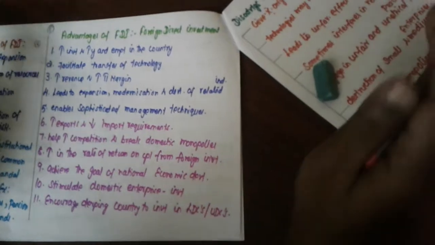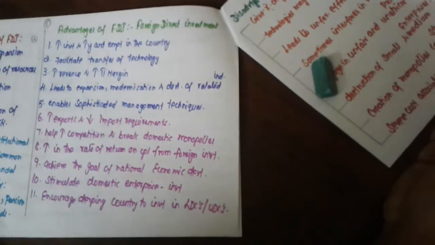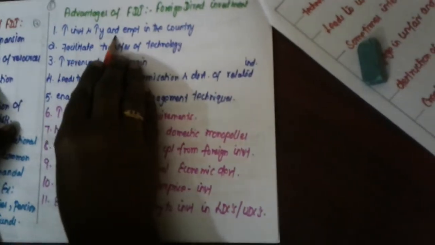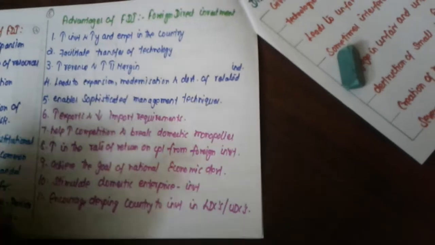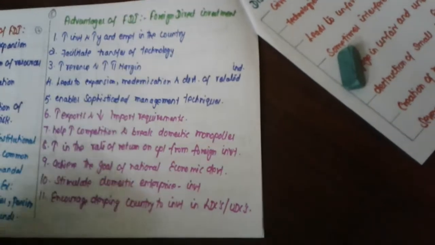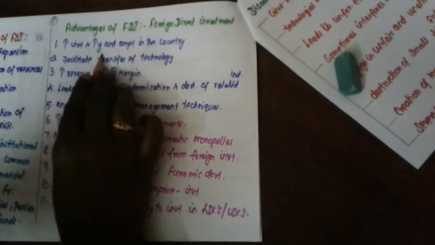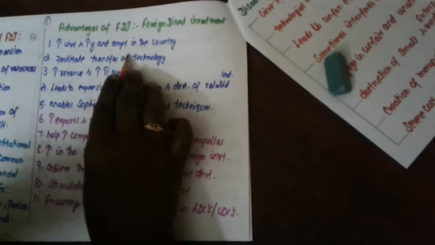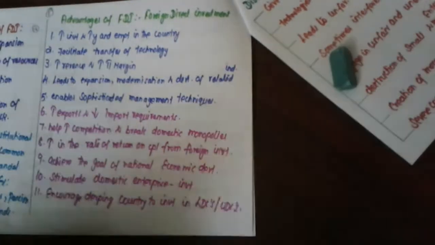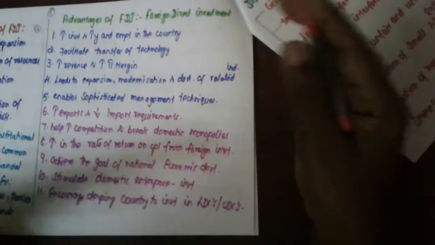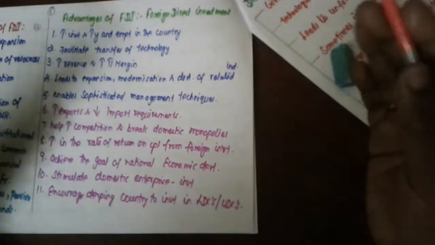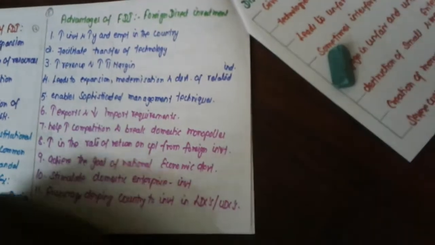Foreign direct investment has its own advantages as well as disadvantages. What are the advantages? Increase investment, increase income and employment in any one country. Those countries have active participation in movement of goods and services. For that country it increases investment, it increases income, and thereby it can also increase employment opportunity for that particular country. Facilitates transfer of technology.